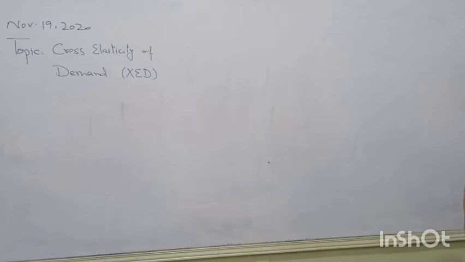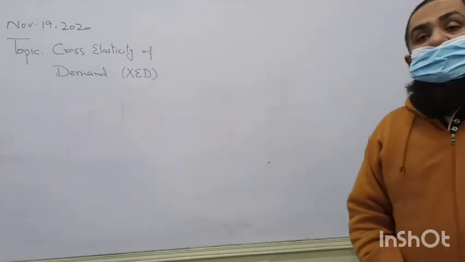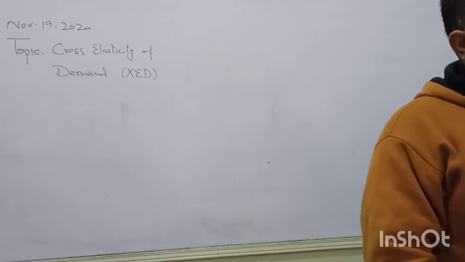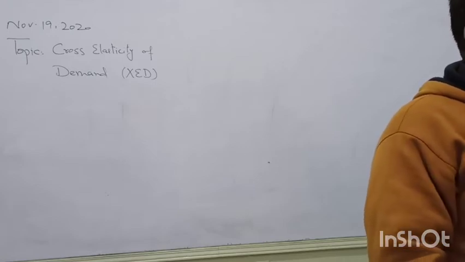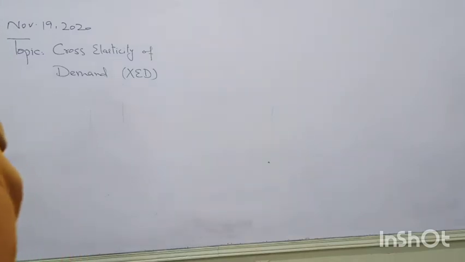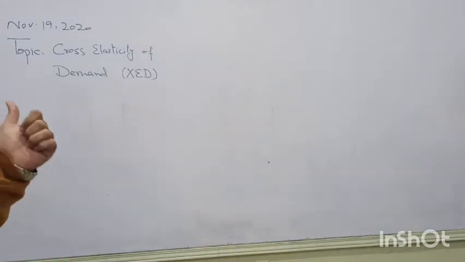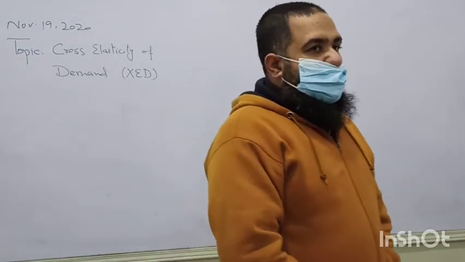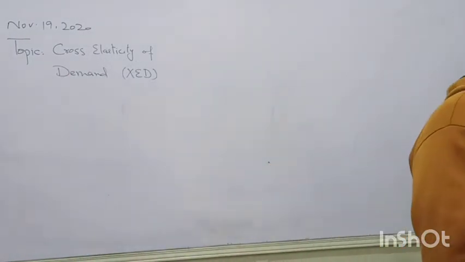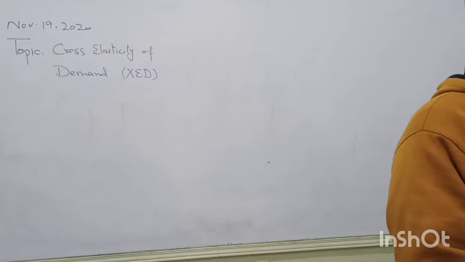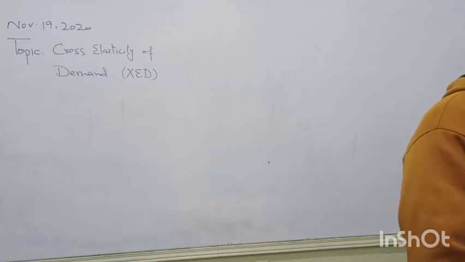In this case, we will measure the responsiveness of the demand of another good due to the change in price of the first commodity. Like if the goods are substitutes, like Coke and Pepsi, this cross relationship will be measured by using the cross elasticity of demand. As I said earlier, elasticity means responsiveness. So cross elasticity of demand shows the degree of responsiveness of the quantity demanded of A due to the percentage change in the price of commodity B.